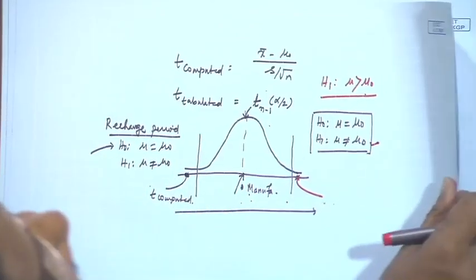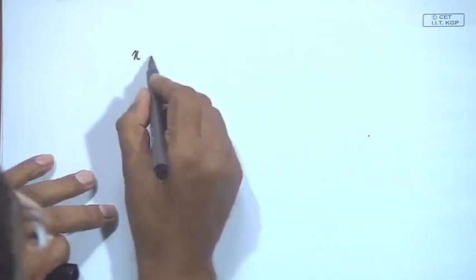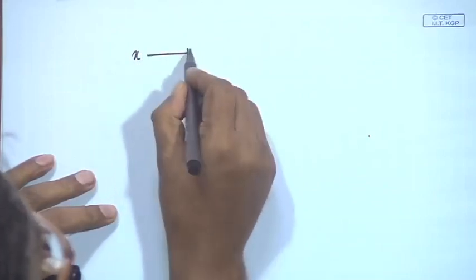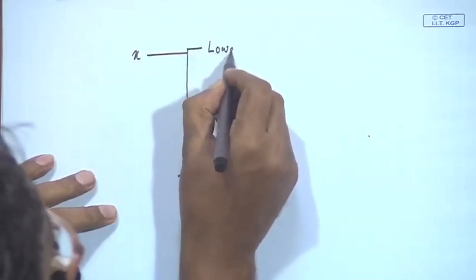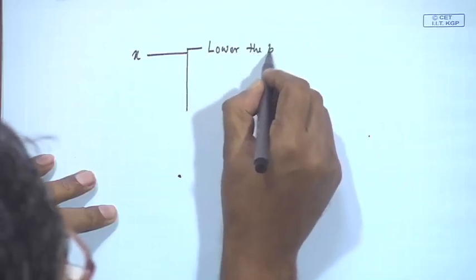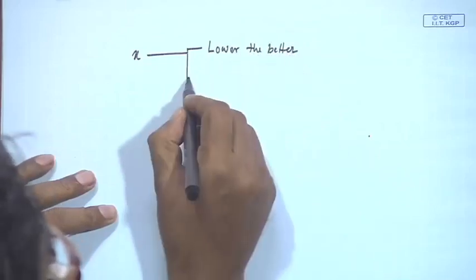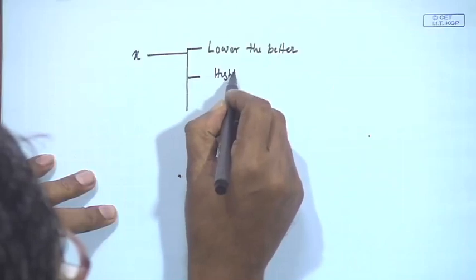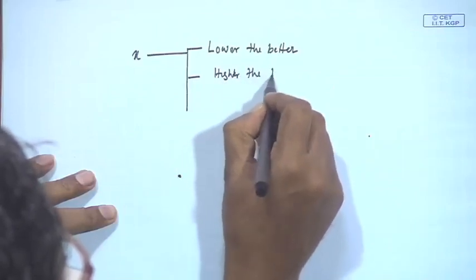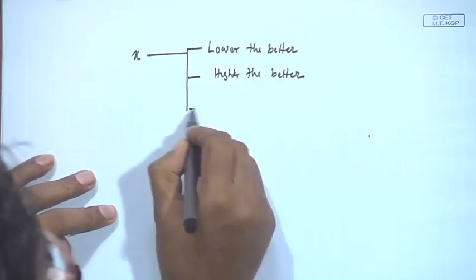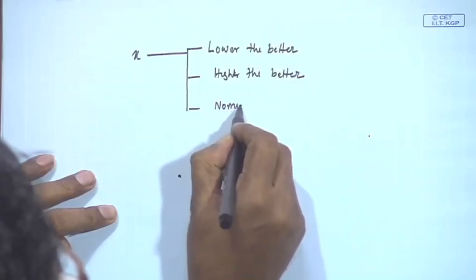So, as a result, it is always better if you do like this. First you understand what is the variable. If suppose x is your random variable, what type of variable is it? Is it lower the better type, or is it higher the better, or is nominal the best?